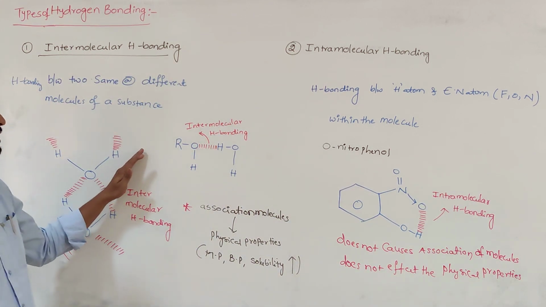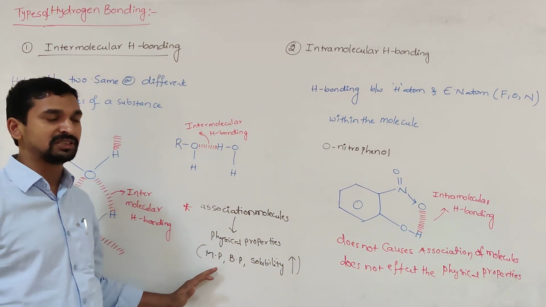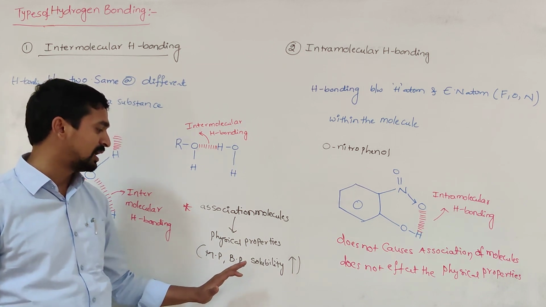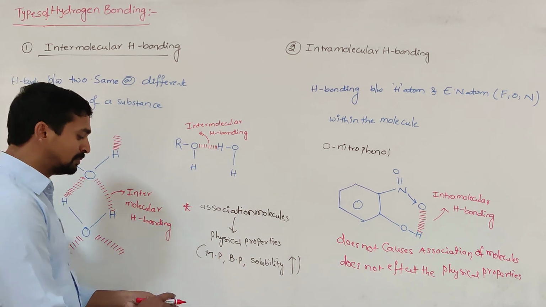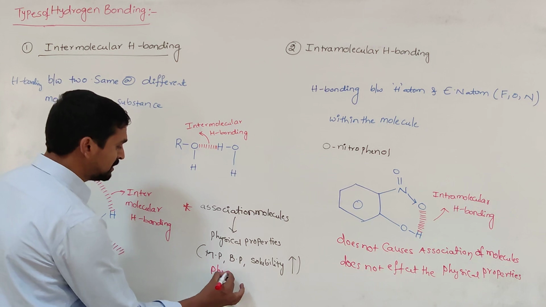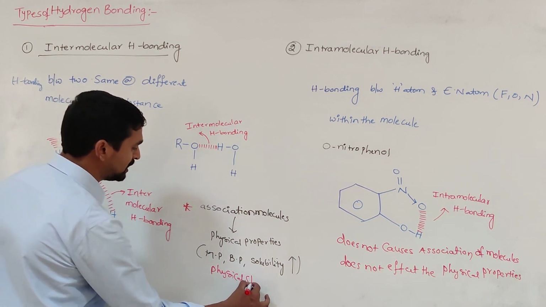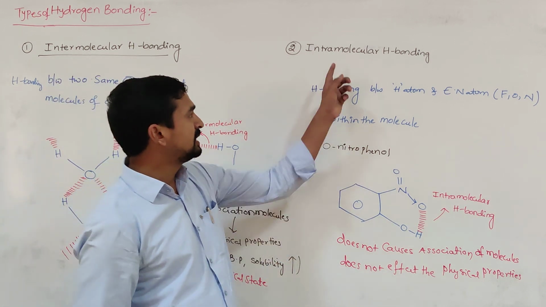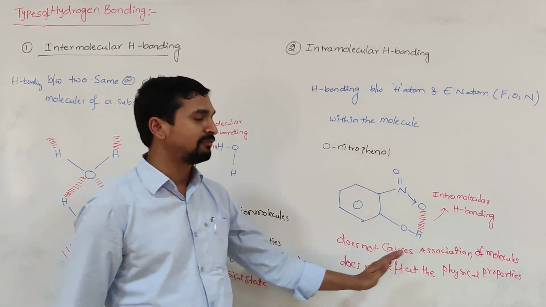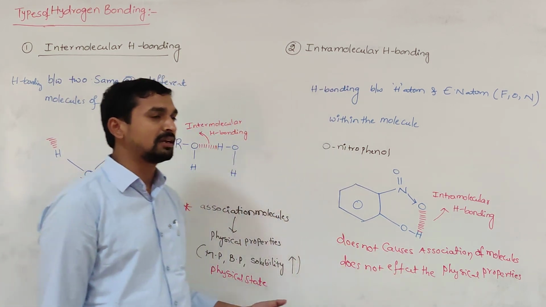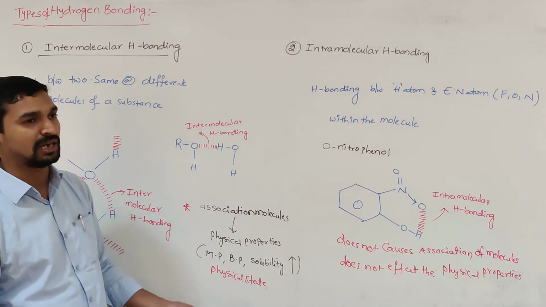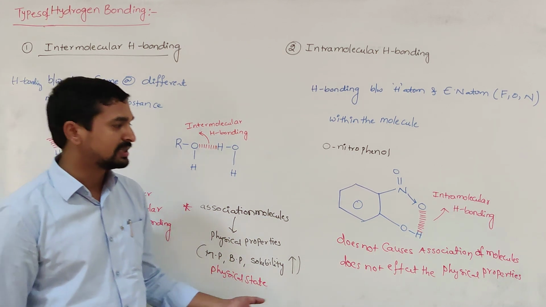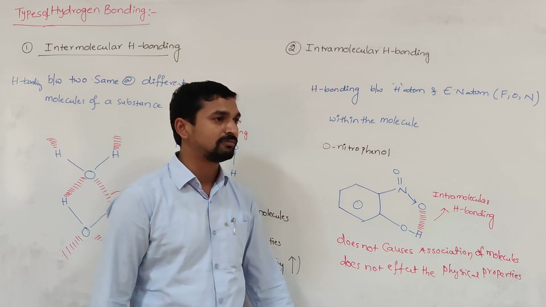The presence of intermolecular hydrogen bonding affects the physical properties like melting point, boiling point, solubility or physical state. So these can be influenced by the presence of intermolecular hydrogen bonding. Whereas intramolecular hydrogen bonding does not affect physical properties like melting point, boiling point, solubility or physical state, because there is no association of molecules.